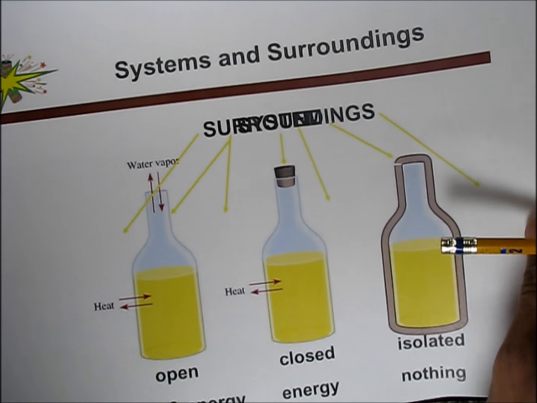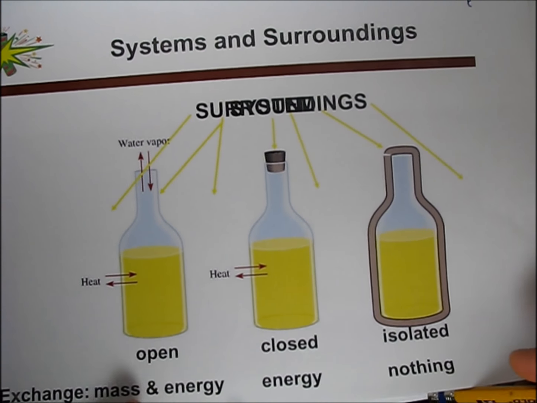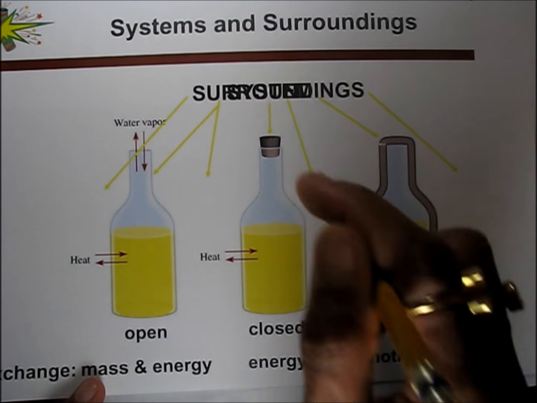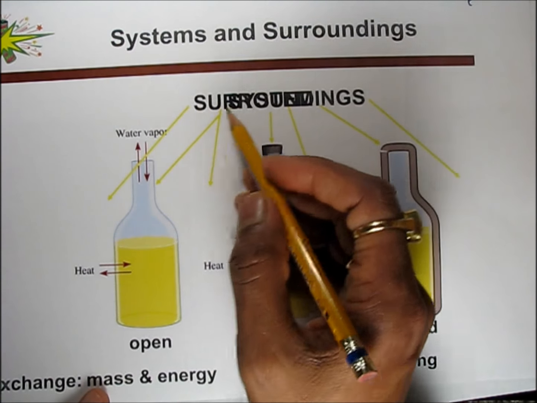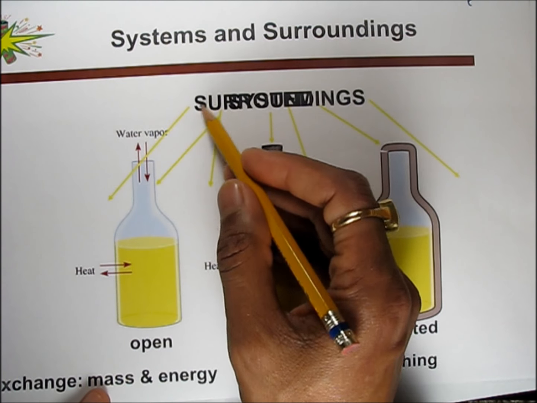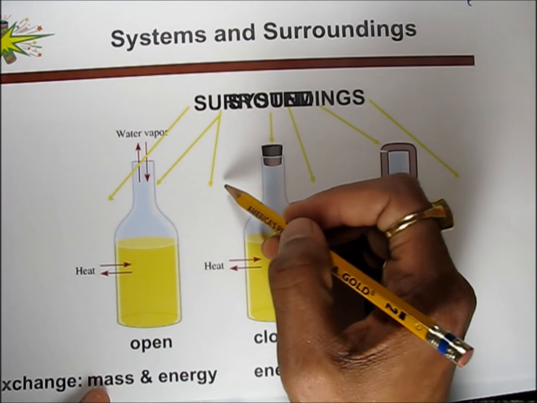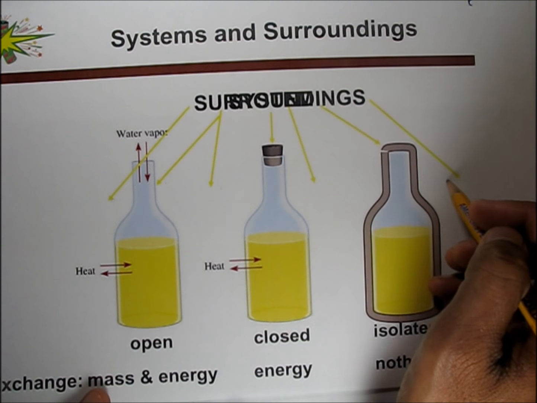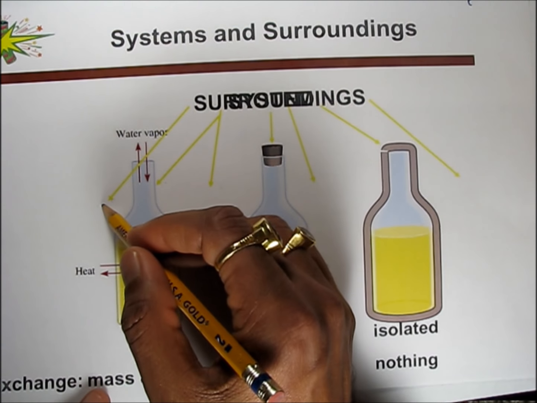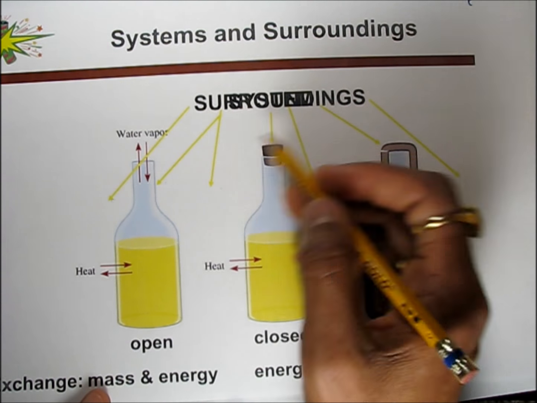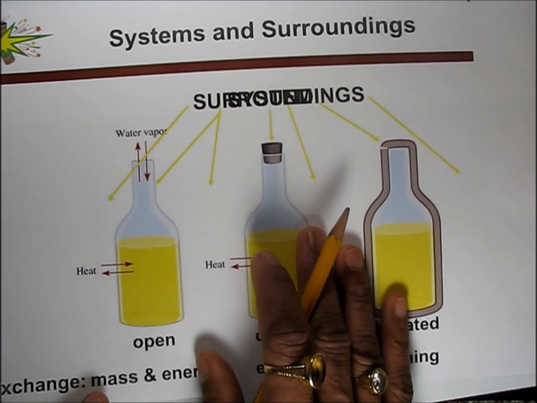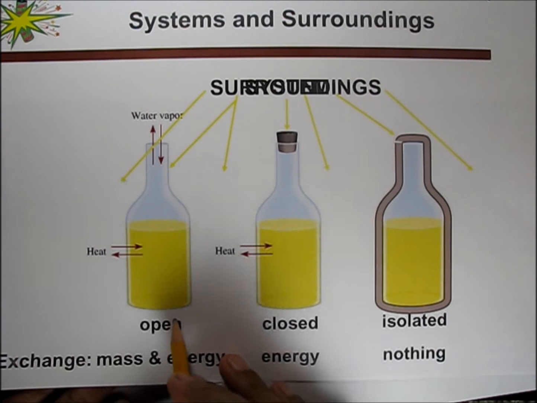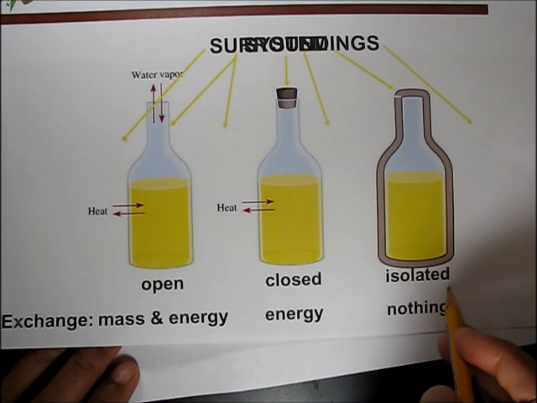Let's understand one more thing. There are three types of systems: system and surrounding. Basically, the surrounding is outside of this bottle. Anything which is outside of the bottle is called surrounding, and the system is inside the bottle. So there are three types of systems, which are called open, closed and isolated.